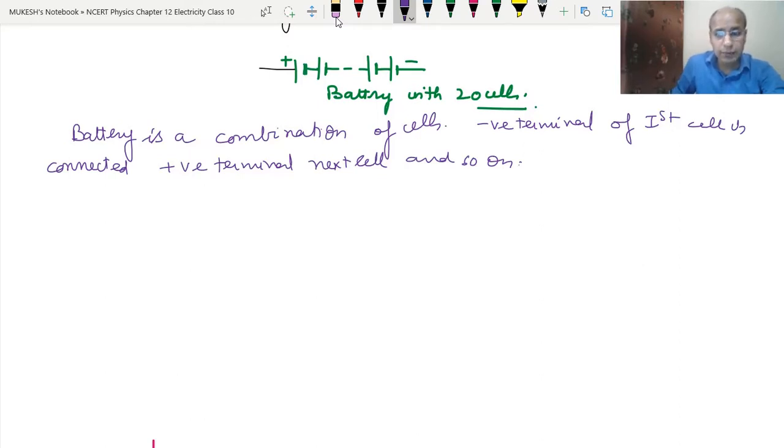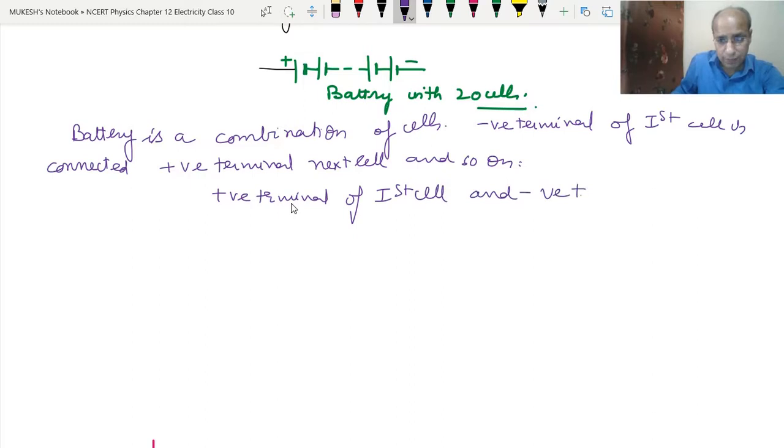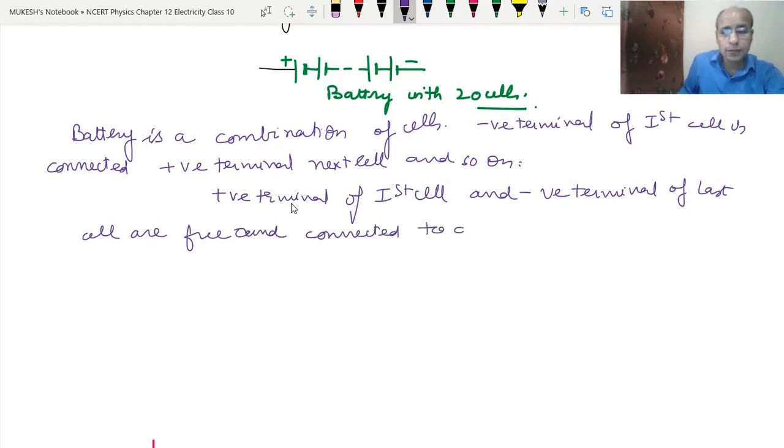Clear? Now see, the positive terminal of the first cell and the negative terminal of the last cell are free, and are joined to some appliance.